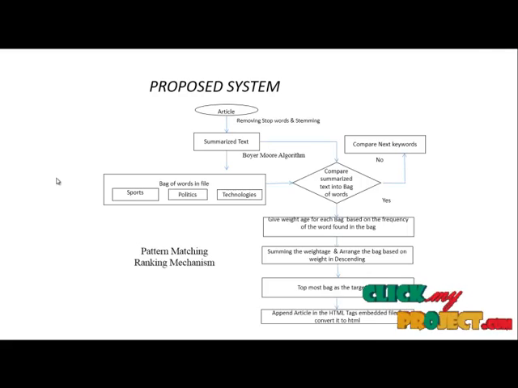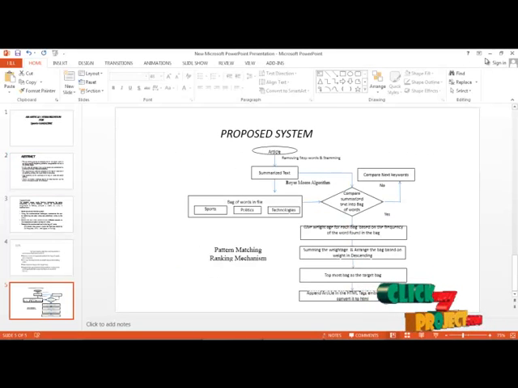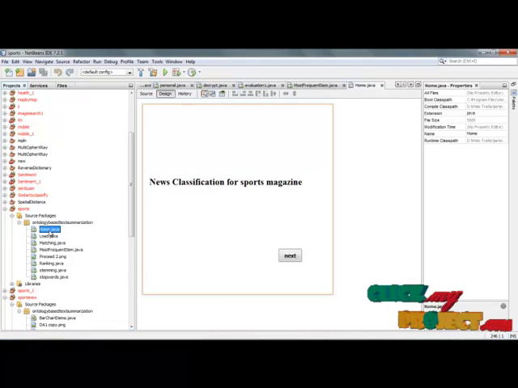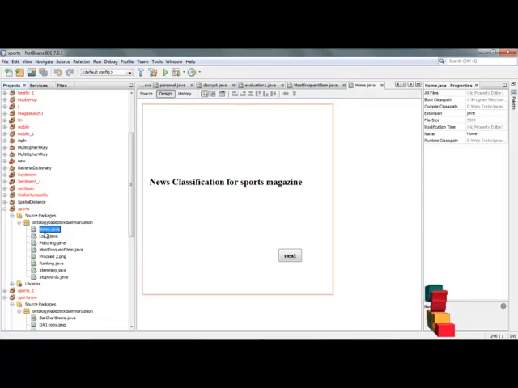So let us start with the demo of our project. Open NetBeans and simply click the home page. Select the home page and right click it. Many options will appear.